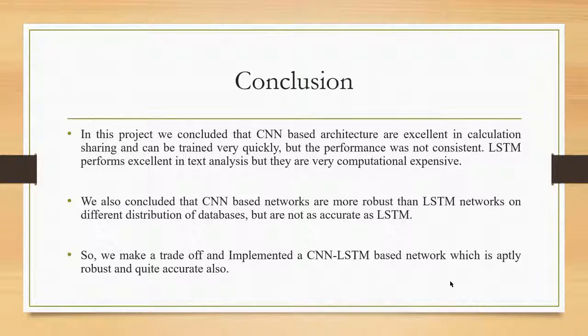CNN-based architectures can be trained very quickly, but the performance is not consistent among different types of datasets. LSTM performs on different types of datasets for text analysis with very good efficiency, but it is computationally very expensive. So we concluded that the CNN-based network and LSTM-based network can work very well in combination. Thank you.